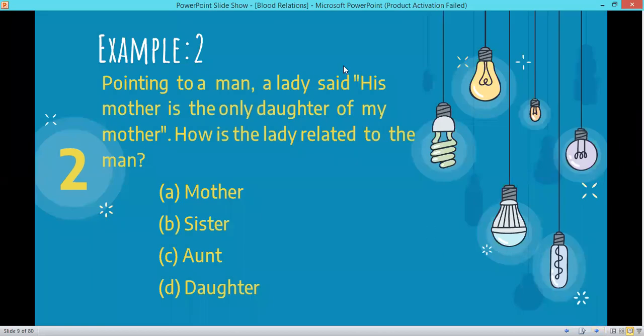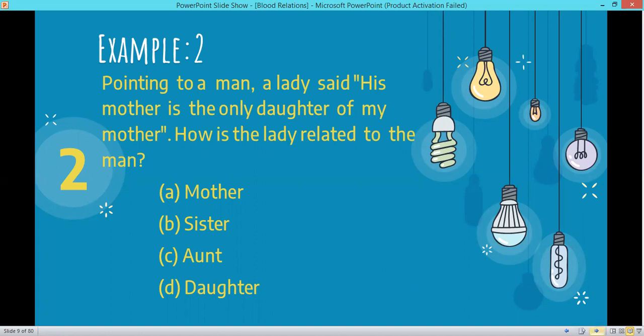Now, pointing to a man, a lady said, his mother is the only daughter of my mother. How is the lady related to the man? Pointing to a man, a lady said, his mother, means the lady is pointing to a particular man, and she is saying that that man's mother is the only daughter of my mother. So how is the lady related to the man?